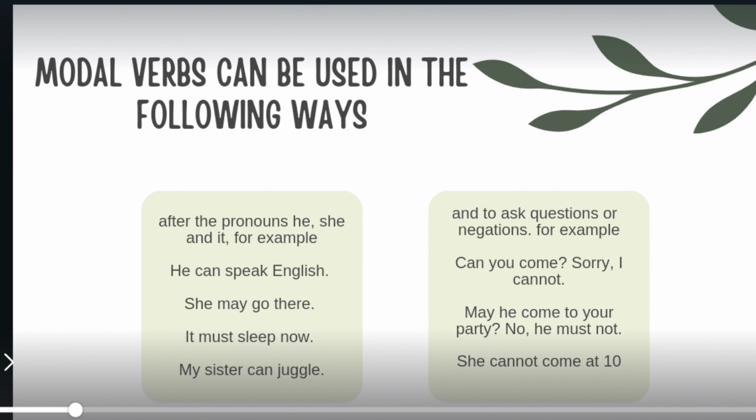First, after pronouns he, she, and it. For example, he can speak English. She might go there. It must sleep now. My sister can jump. Second, in questions or negations. For example, can you come? Sorry, I cannot. Might he come to your party? No, he must not. She cannot come at 10.